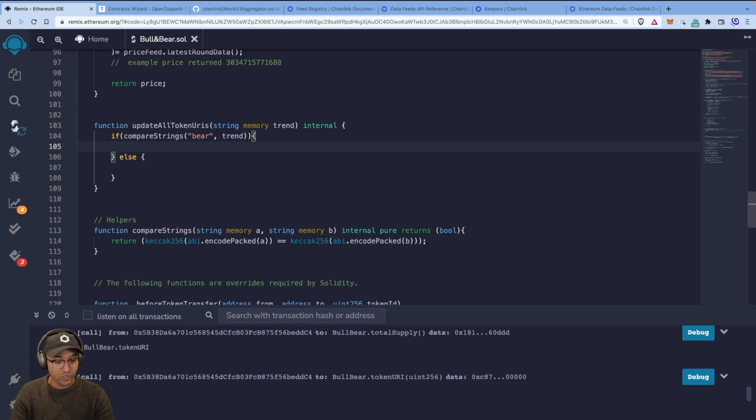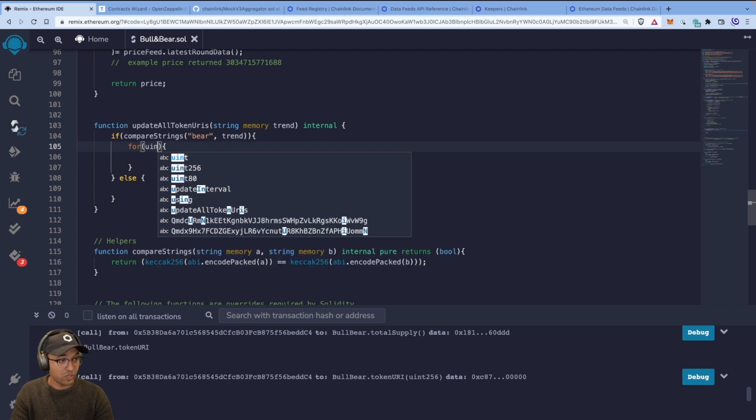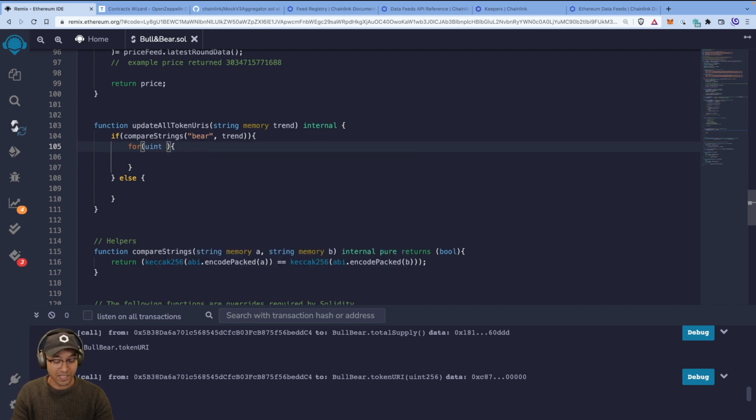So what we want to do is loop over all our NFTs and do something. And what are we going to do? We're going to loop over them. So we'll start with 0 because our NFT minting starts with token ID 0.